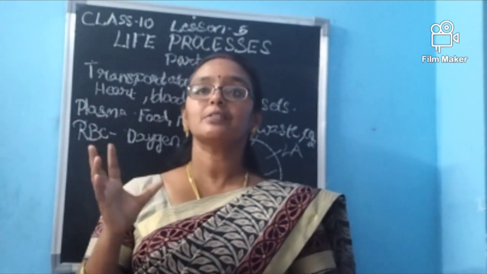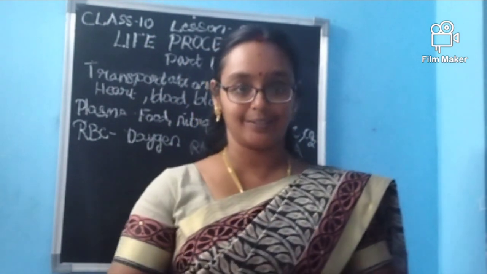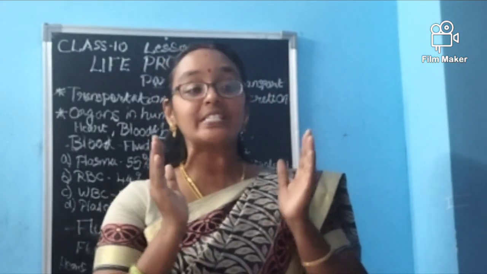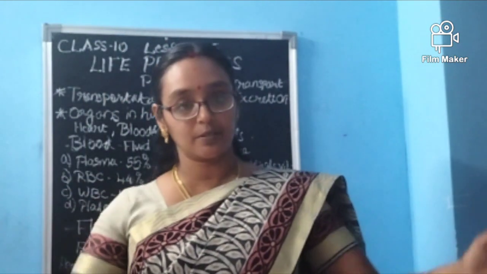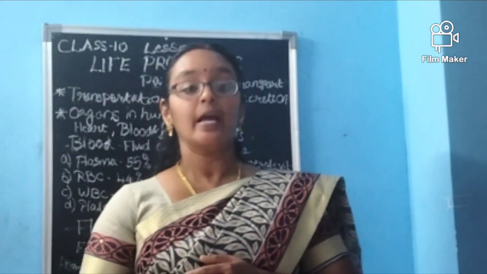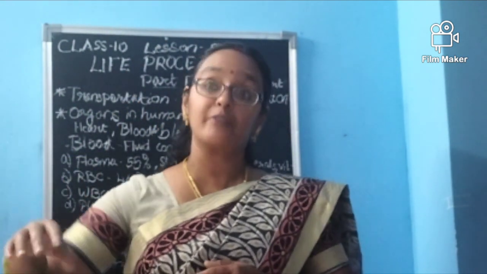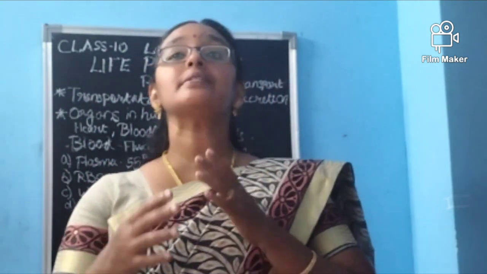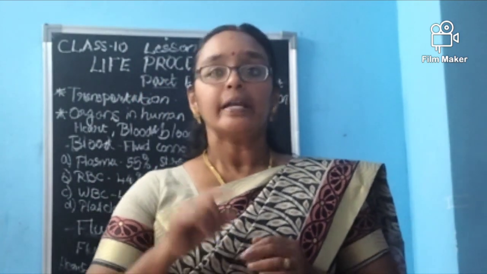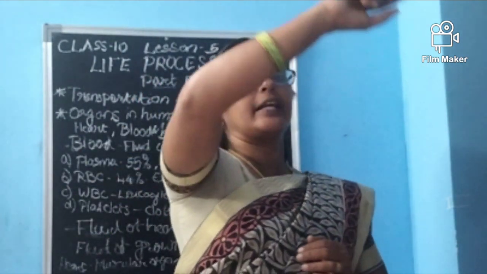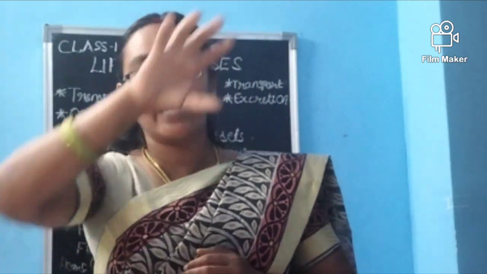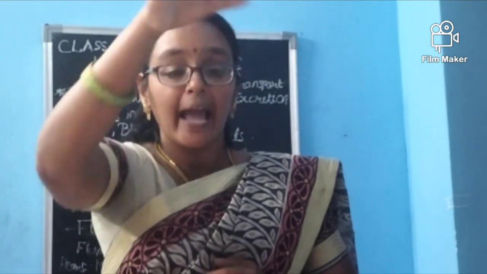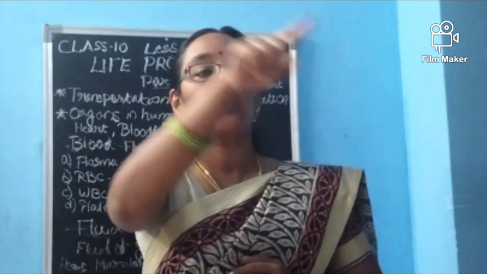Okay, ma, all these things you should understand from this heart, from this transportation. Arteries are the ones which carry blood from the heart to all parts or to the lungs also, and veins are the ones which carry blood from other parts including the lungs back to the heart. Okay, ma. So how many circulations are there? From the heart, one category will be moving to the lungs, where the carbon dioxide will be removed and the blood will be rich in oxygen, and it will come back to the heart. This is one cycle.